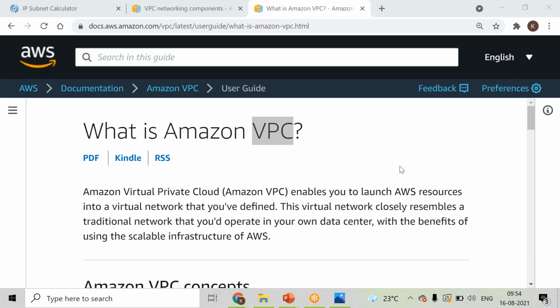So here one of the important components is deciding the IP address range, right? Because if you are unnecessarily taking more IP addresses, you have to pay for it, right? So you have to decide it wisely. So what is the number of EC2 instances that you want to launch, right? What is the count of those EC2 instances that you want to maintain for your infrastructure?